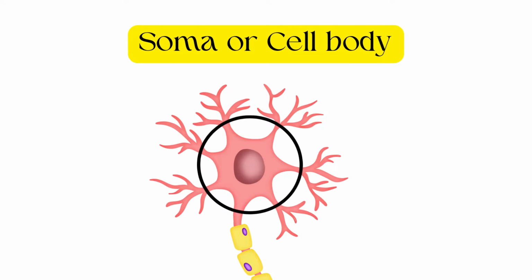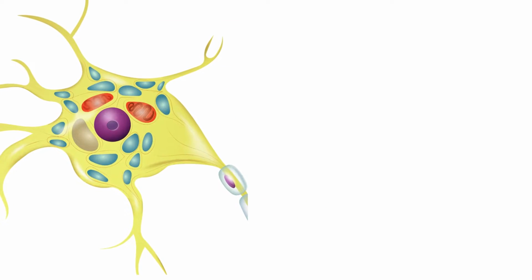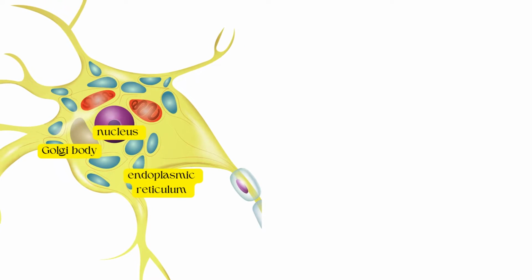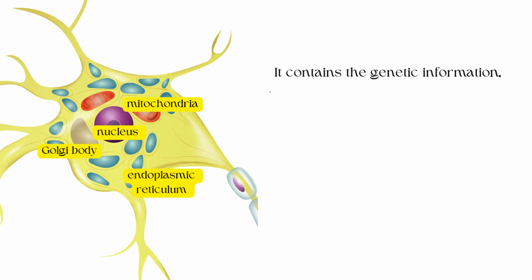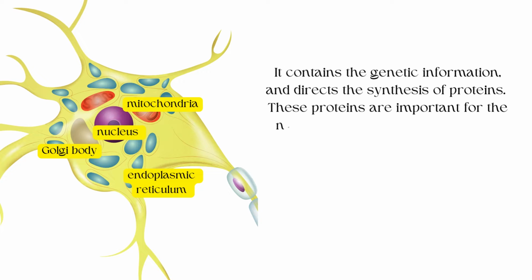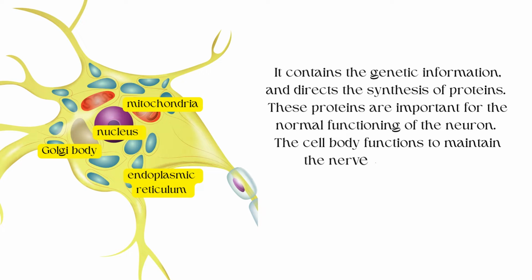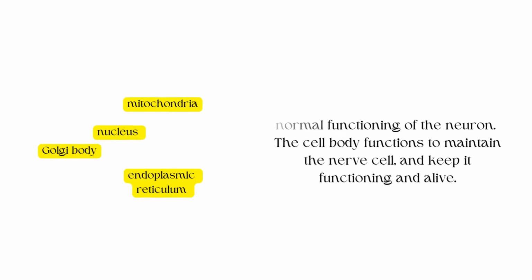Soma or cell body. It contains the nucleus and other cell organelles like Golgi body, endoplasmic reticulum, and mitochondria. It contains the genetic information and directs the synthesis of proteins. These proteins are important for the normal functioning of the neuron. The cell body functions to maintain the nerve cell and keep it functioning and alive.